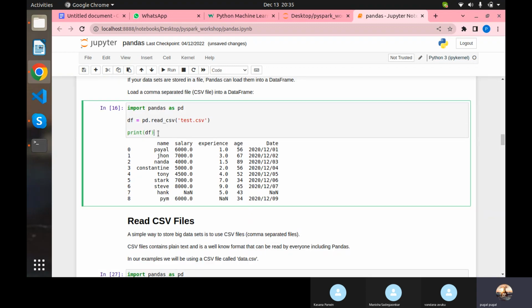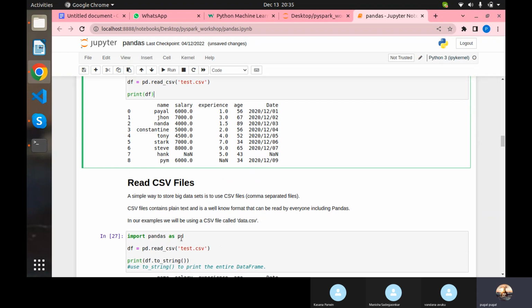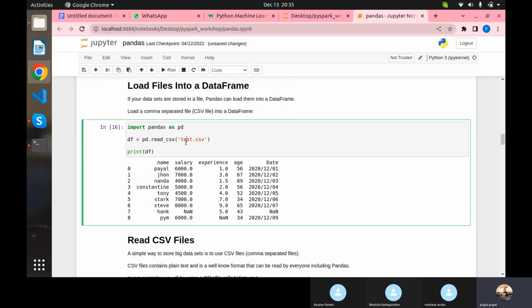What is the difference between directly printing this and the to_string option? If the test CSV has millions or thousands of rows, you cannot possibly print them using this variable.